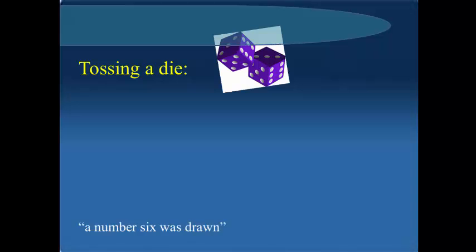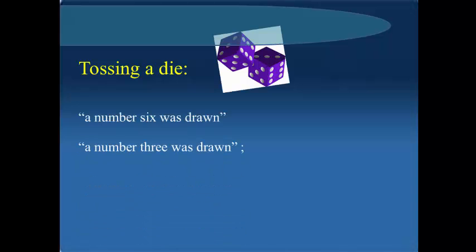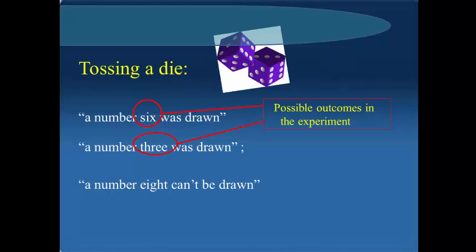Example, tossing a die. A number 6 was drawn. A number 3 was drawn. A number 8 cannot be drawn. 6, 3 are possible outcomes in the experiment. 8 is an impossible outcome in the experiment.